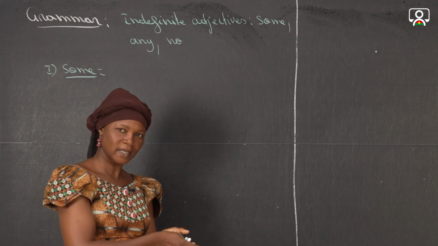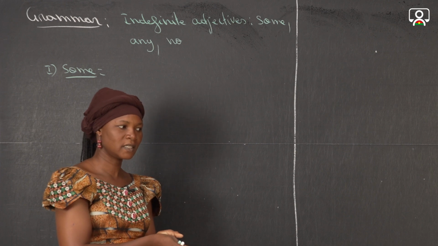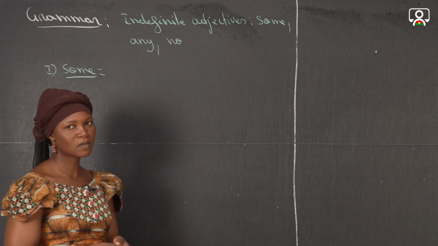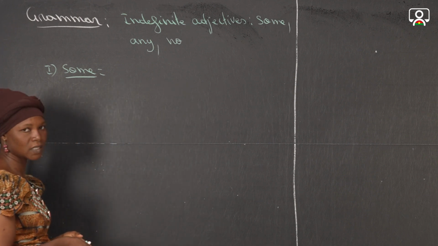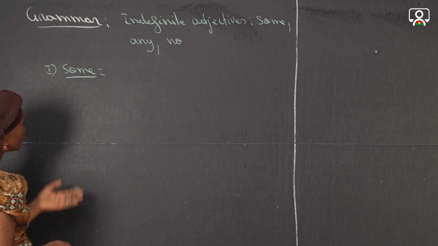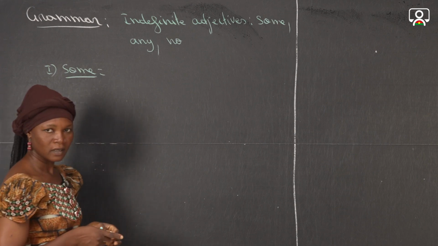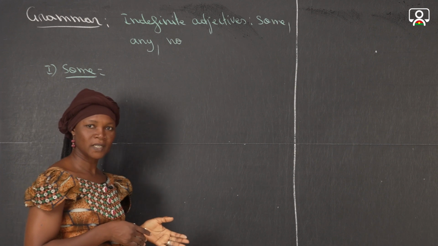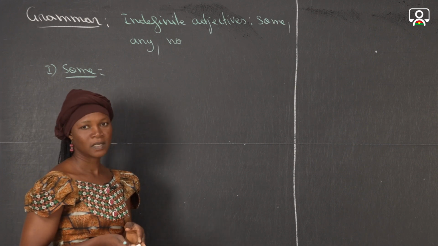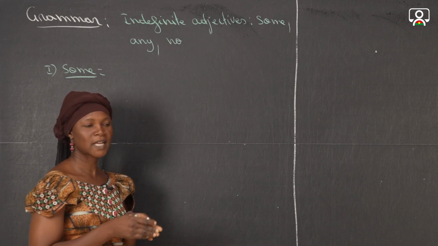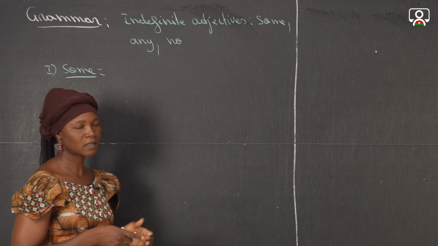We don't know exactly the quantity that is here, but we want to speak about this quantity. So there is no precision on the quantity. First, some, we use it mainly in affirmative sentences and also in interrogative sentences. So you can't use some in negative sentences.